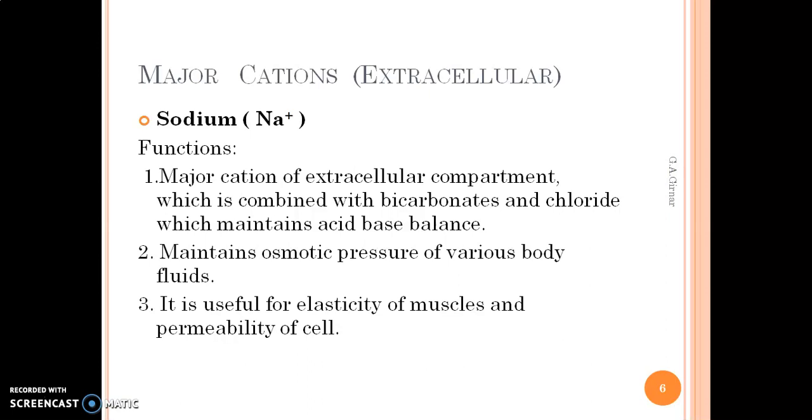It is isotonic, as we all know 0.9% sodium chloride solution is isotonic with our body fluids. So in our body also, if you want to maintain the osmotic pressure for different body fluids, sodium ions are very important. And third one, it is useful for the elasticity of muscles and permeability of cells. To maintain the elasticity and the permeability of cells, sodium ion plays a very important role.